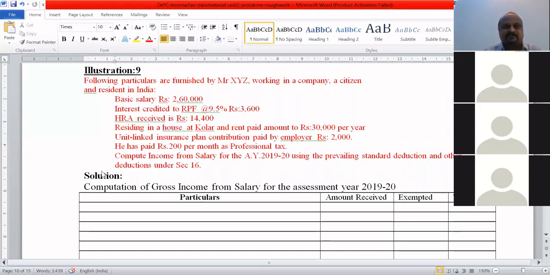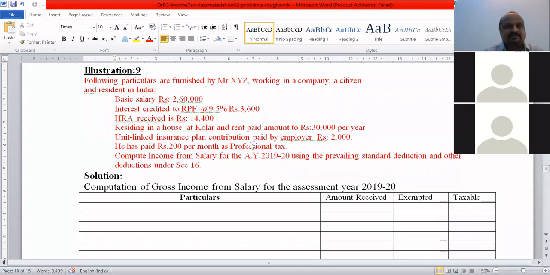He has paid rupees 200 per month as professional tax. Compute income from salary for the assessment year, AY stands for assessment year, 1920, using the prevailing standard deduction and other deductions under section 16.